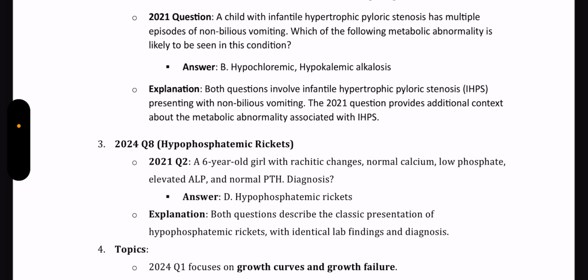The table containing the changes in calcium, phosphate, ALP and PTH in osteoporosis and other conditions is also important. There's a table which you can find online or in the revision notes of most platforms, so go through that and learn that table.